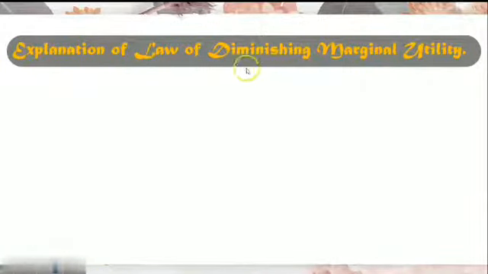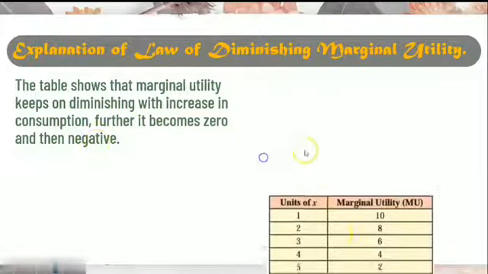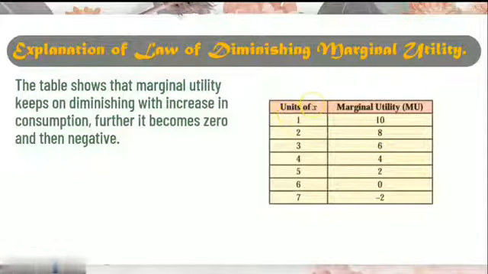So these are the assumptions of the law of diminishing marginal utility. Now let us understand this with the help of a table and diagram. The table shows that marginal utility keeps on diminishing with increase in the consumption. Further, it becomes zero and then negative. See here in this table, units of X. Units of X means what? Just now I gave the example of pizza only. So throughout this understanding we are going to take pizza only and the marginal utility of this particular pizza. And we have divided the pizza into 7 units, into 7 pieces.